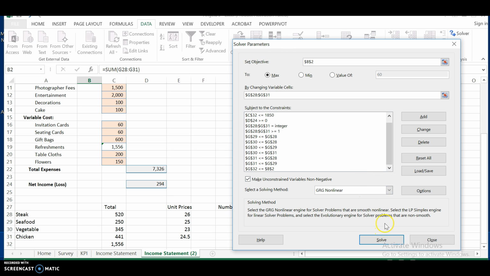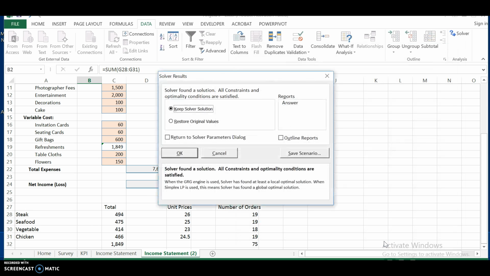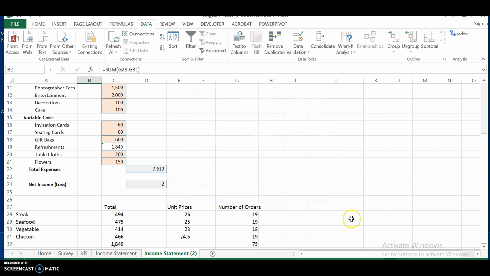So now, I'm going to hit solve, and then the numbers changed. Now you can see that the number of orders are 19, 19, 18, 19. What that means is that we can reasonably estimate that these are the number of orders for the particular dishes, and that the maximum number of attendees that we can have using these number of orders is 75 people, and we will only have $2 remaining from our provided revenues.